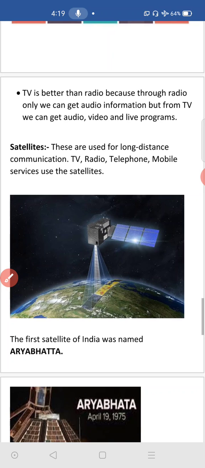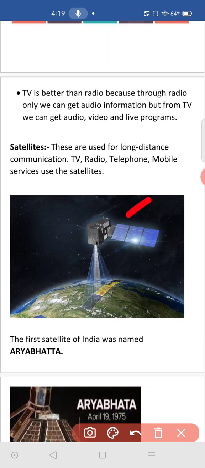Then satellites, look at this. They are artificial satellites. It means scientists have created these. They orbit around the earth, it means revolve around the earth, and they collect information about our earth, about other planets, about our weather, climate, climatic conditions, and they send those messages to our scientists. And you know, weather broadcasting we call it, na? That is, whether it will rain in the next 2 days or not, whether a cyclone will come or not. So those are all the information we get with the help of these satellites.